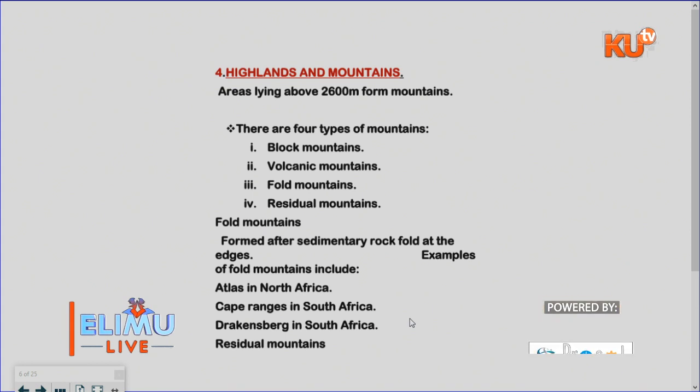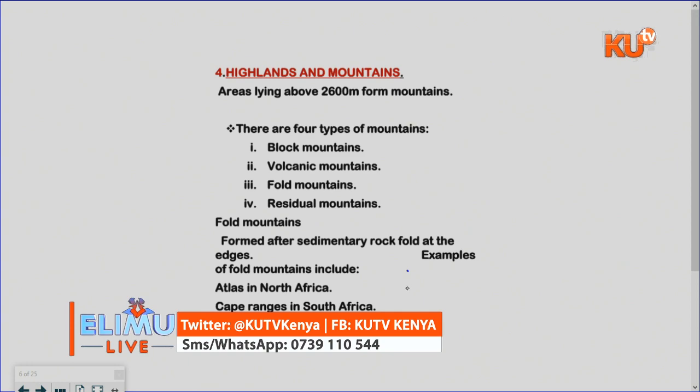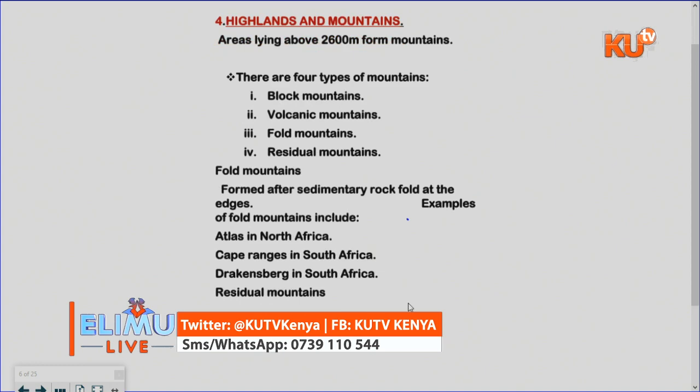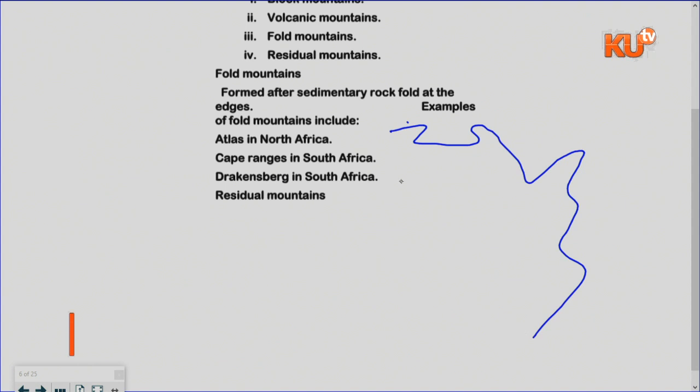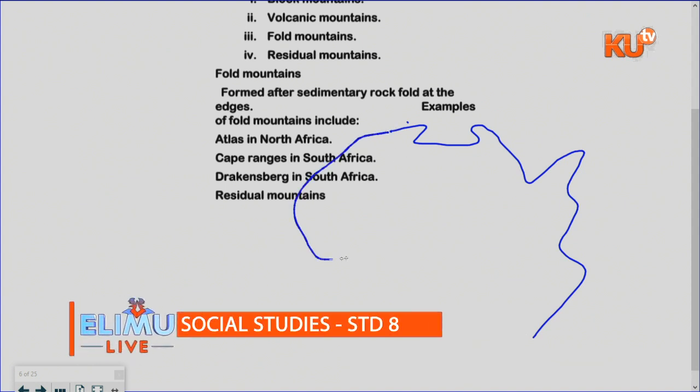That's the key part. And one thing also I want you to understand is that most of the volcanic mountains are found in Africa, and the most mountains that are found in Africa are formed through the process called volcanicity. So let me sketch here examples of a mountain. Maybe this space will be enough. I want to sketch the map of Africa. Let me sketch the map of Africa very fast. I hope you are following the map of Africa.